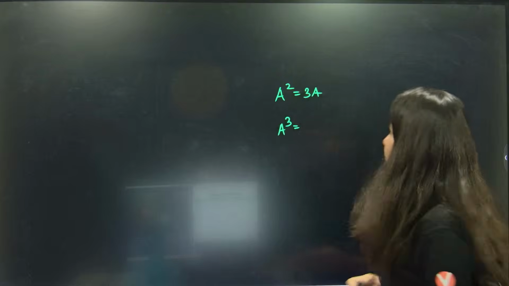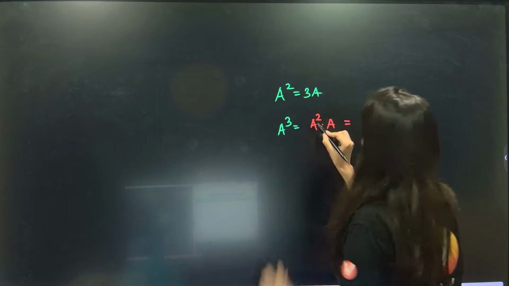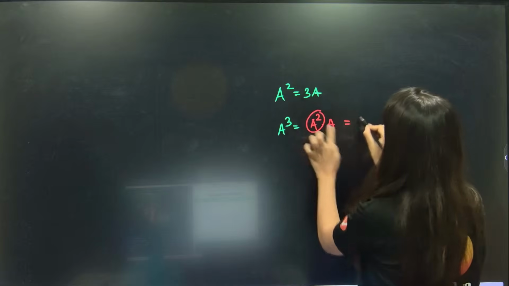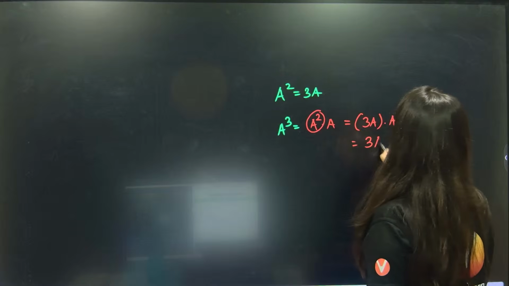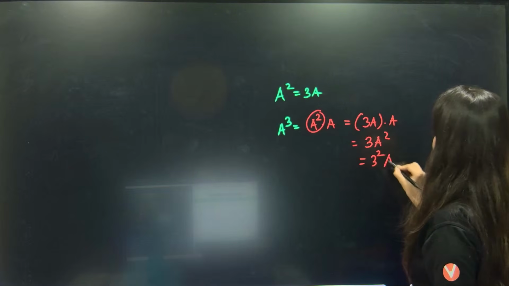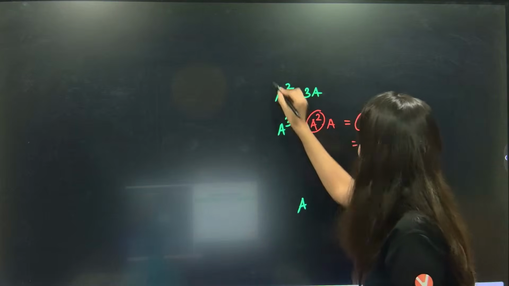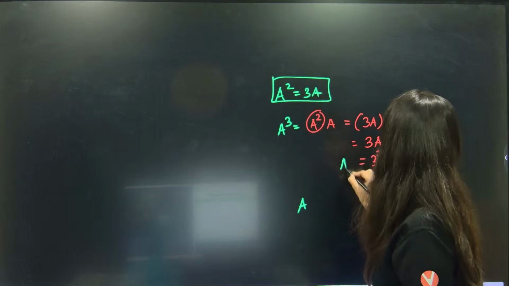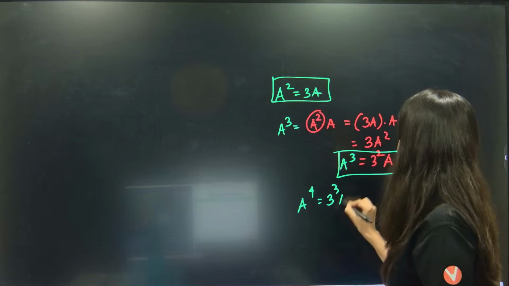You don't have to. Why? Because A square into A. Now what is A square, ma'am? A square is 3A. So 3A into A is 3A square, and A square is again 3A, so 3 square A. So A cube is 3 square A. Similarly, A square is 3A, A cube is 3 square A, and A power 4, tell me, ma'am, is 3 cube A.